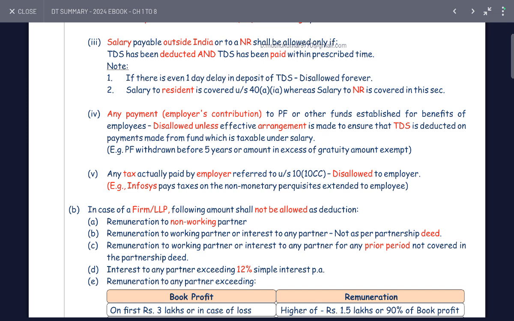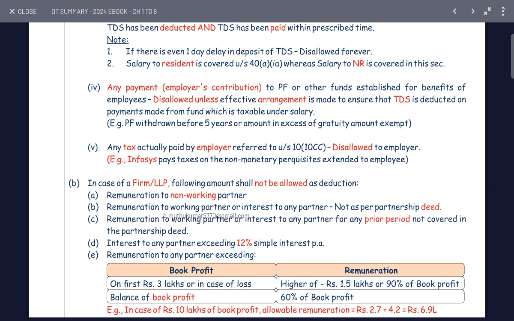Any payment of employer contribution to PF or other established benefit fund of employees is allowed unless effective arrangement has been made to ensure TDS is deducted on payments made from the fund which are taxable in the hands of the employee. PF withdrawal before 5 years and excess gratuity amounts are taxable. Any tax actually paid by the employer: refer to section 10(10CC). This also applies where the employer pays tax on non-monetary perquisites extended to the employee.